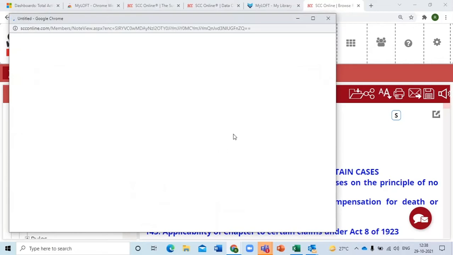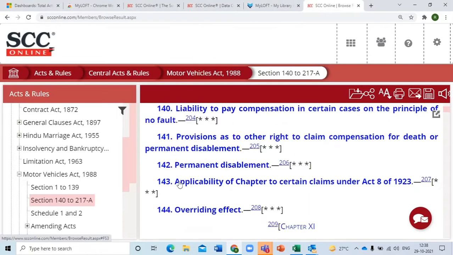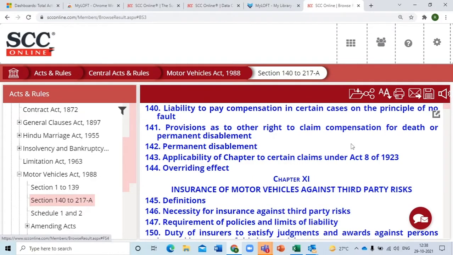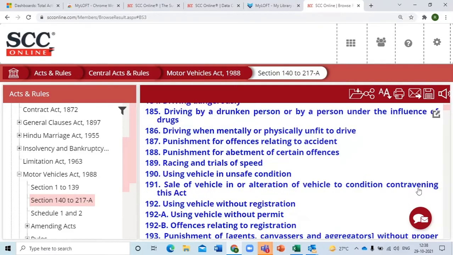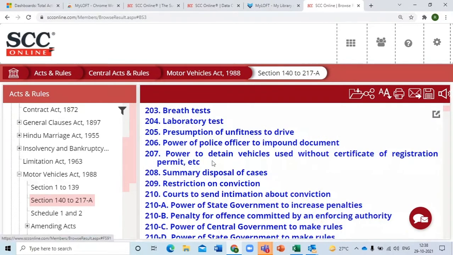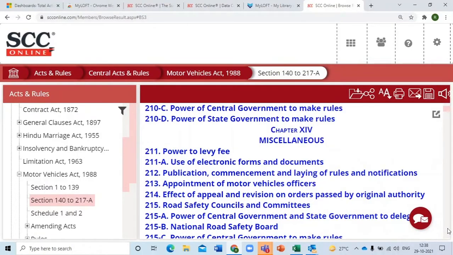No, Mr. Rana, click on 140. You picked up the previous one. Yeah. Click on 140. Can you scroll down? I think that'll be easier.